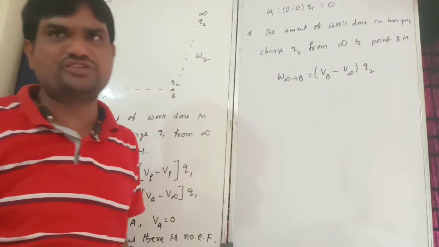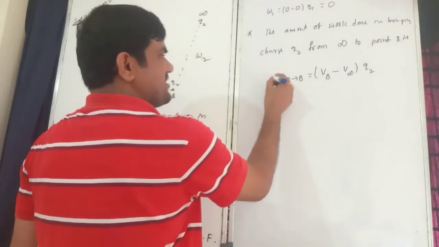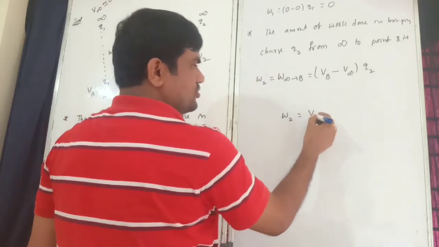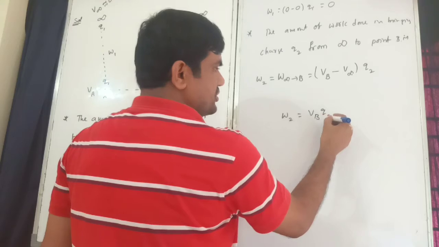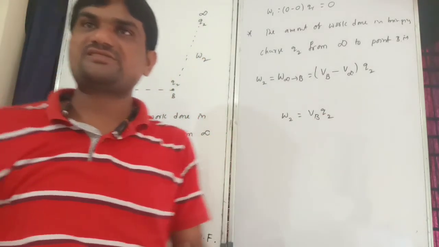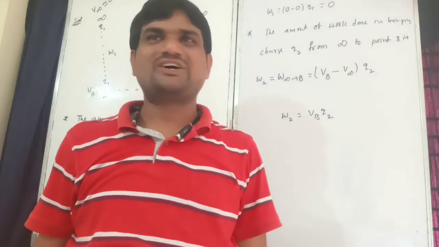V infinity is equal to 0. Now I will consider W2. Therefore, W2 is equal to VB into Q2. But VB is not equal to zero.